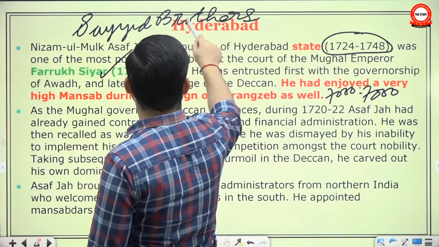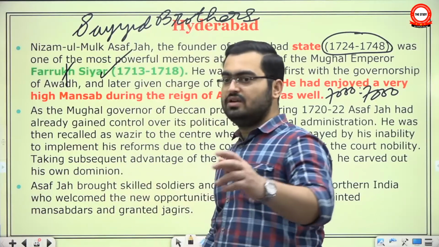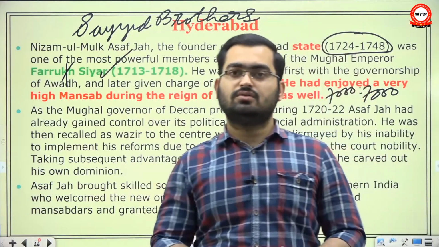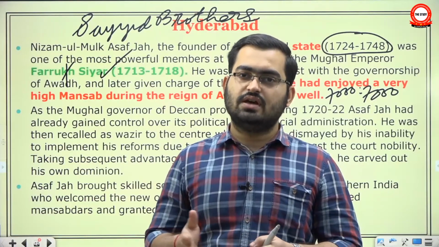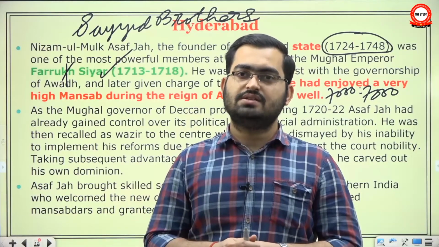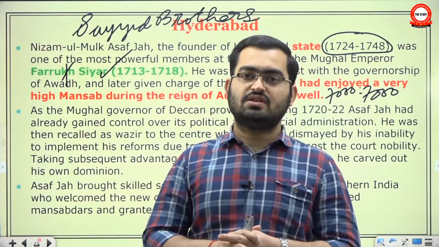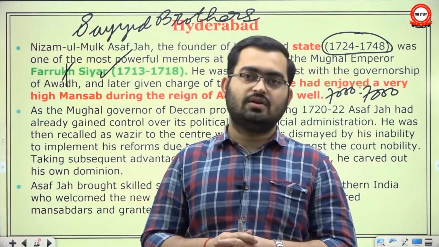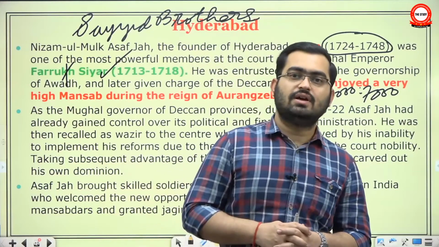They got rid of Farrukhsiyar. They then put two more emperors on the throne of Mughal Empire, but they died quickly because of excessive consumption. Then they put on Muhammad Shah in 1719. But he realized that he had to get rid of these two brothers because they would control him, they would not let him function independently, and they would always be a constant threat to his life.